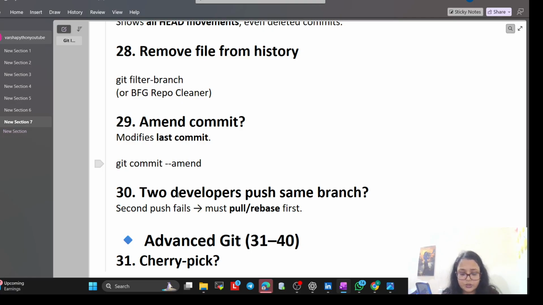Now, two developers push to the same branch. Git push fails, you must pull --rebase first. So what will happen if simultaneous pushes come in? Alice pushes her code first, so Git blocks my push and I have to pull her work, make sure it does not break mine, and then push again. Let's take a 1 minute break.